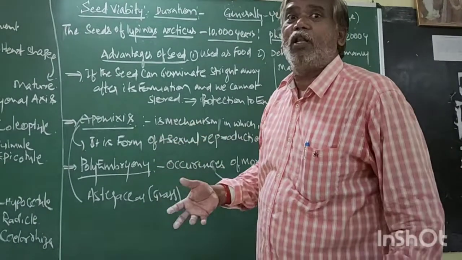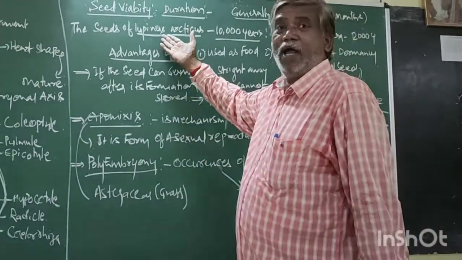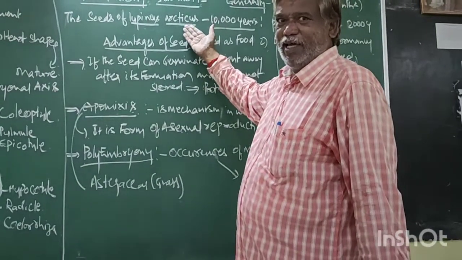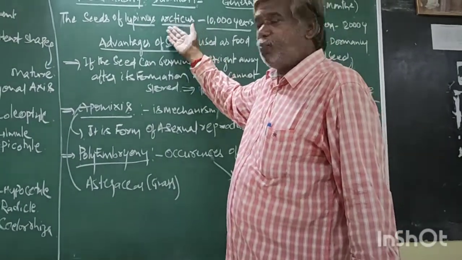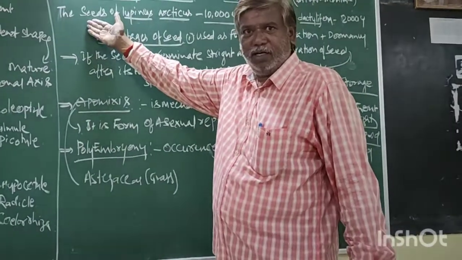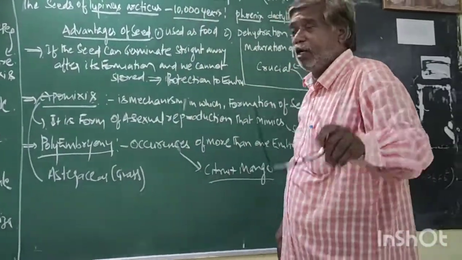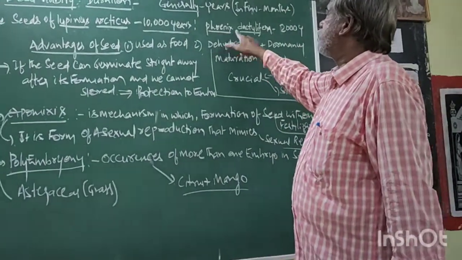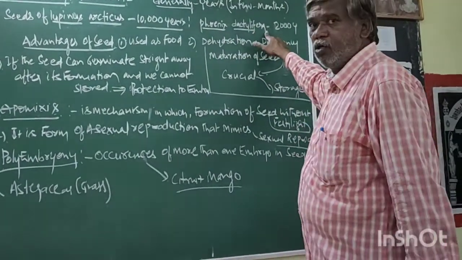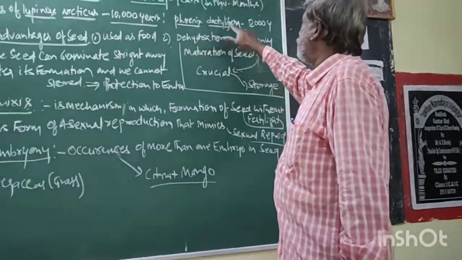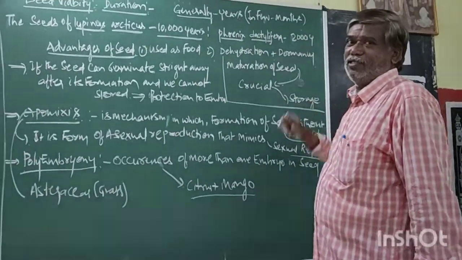It is exceptional. Similarly, another one, Phoenix dactylifera, has seeds with 2,000 years of viability.